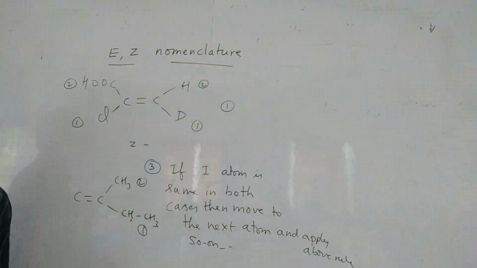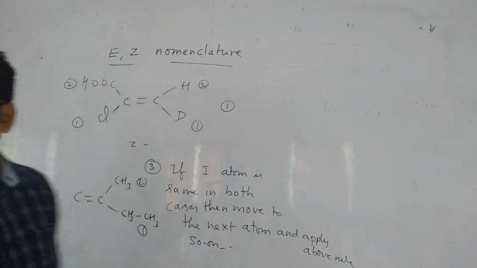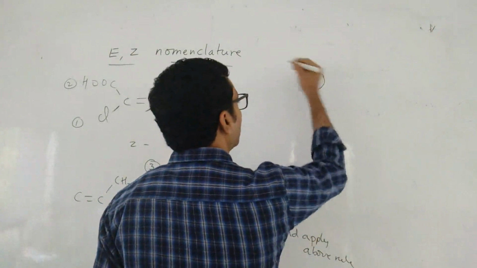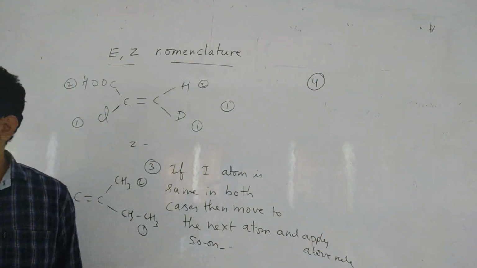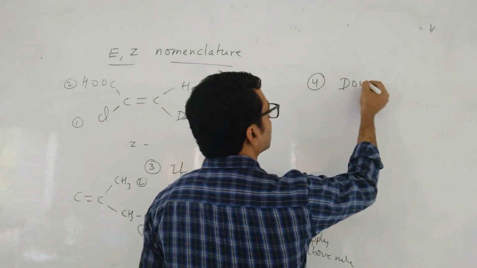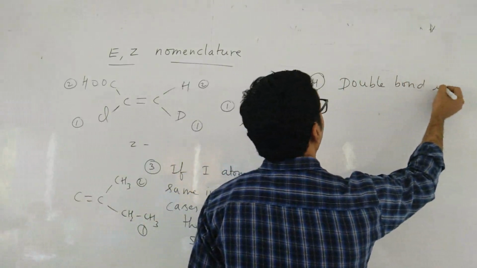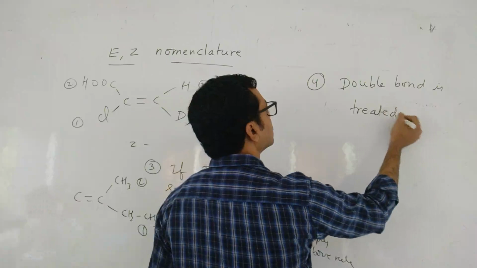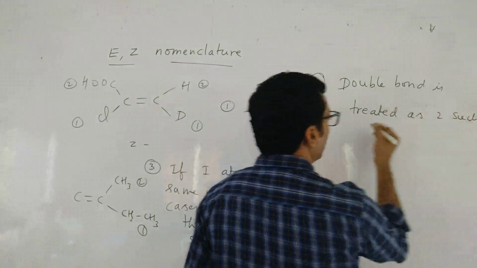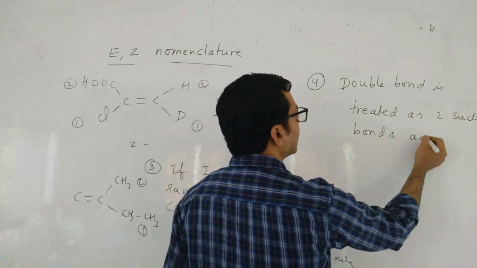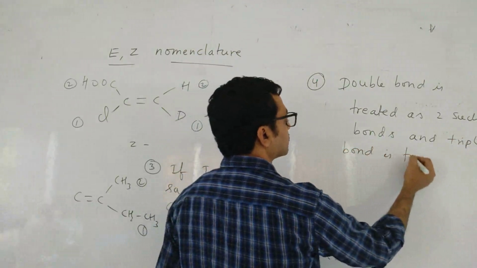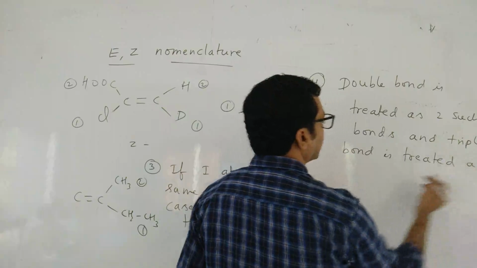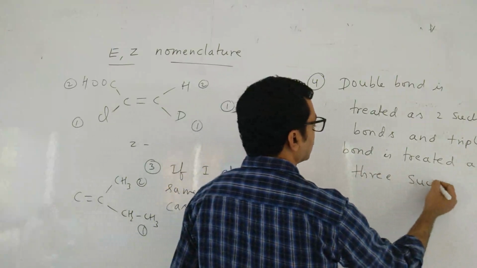A double bond is treated as 2 such bonds and a triple bond is treated as 3 such bonds. So what is the fourth rule? Double bond is treated as 2 such bonds, and triple bond is treated as 3 such bonds. What is the meaning of this?